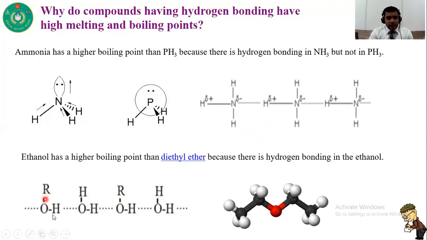Again, ethanol, you can see this is an alcohol. Ethanol has a higher melting or boiling point than diethyl ether because there is hydrogen bonding in ethanol. In alcohol there is the possibility of hydrogen bonding, but in diethyl ether it is totally absent. So that's why alcohol has a higher melting and boiling point compared with ether.